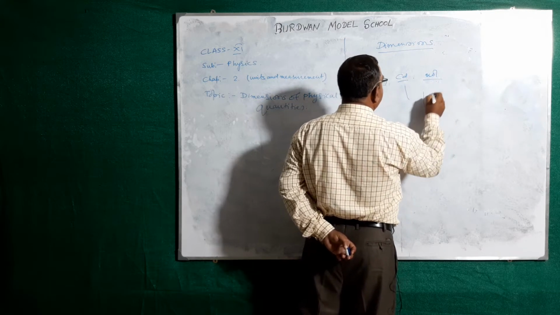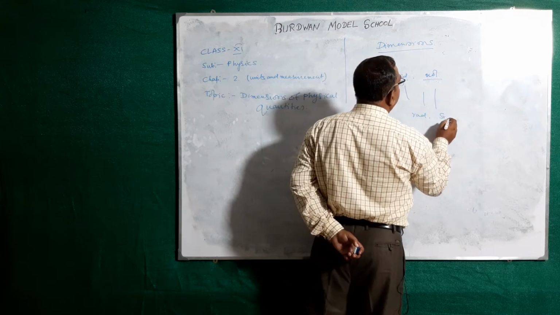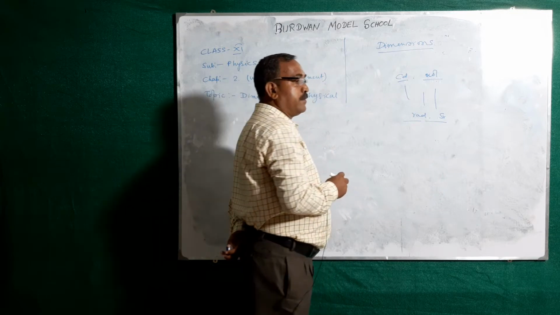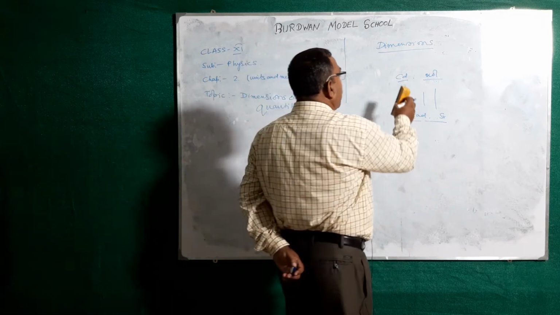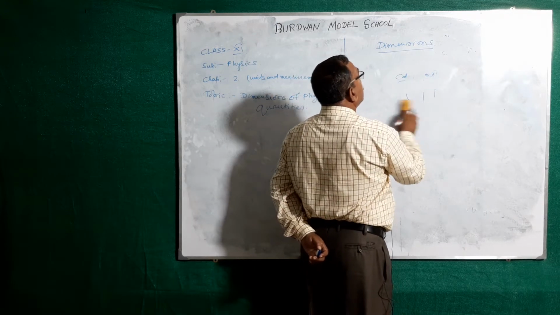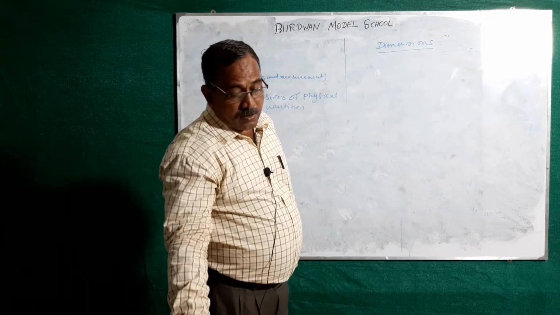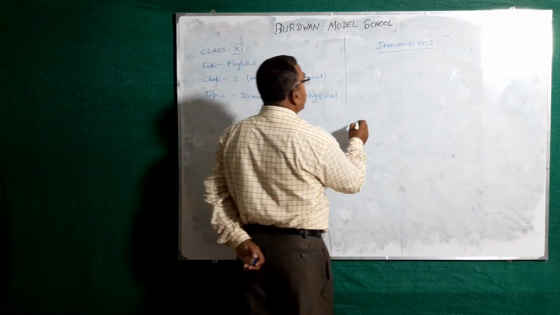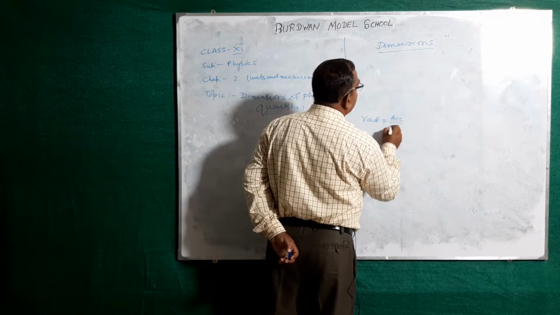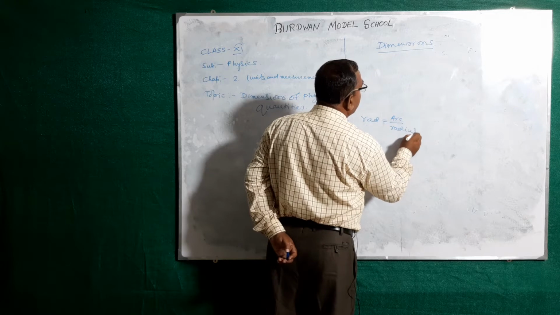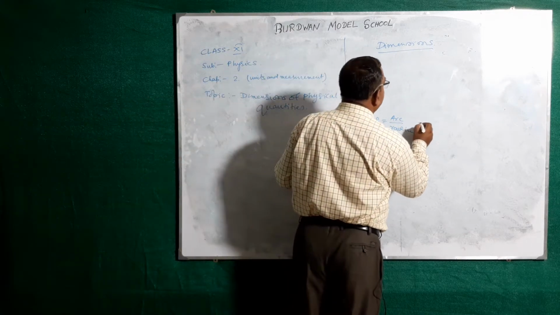Two subsidiary units, you know it. One is the radian and the next one is the steradian. So 7 are the fundamental units and 2 are the subsidiary fundamental units. So what is radian? Radian equal to arc by radius. From your previous class you know radian is equal to arc by radius.